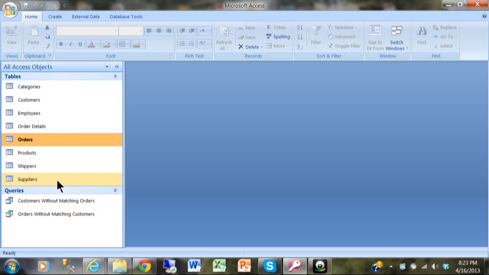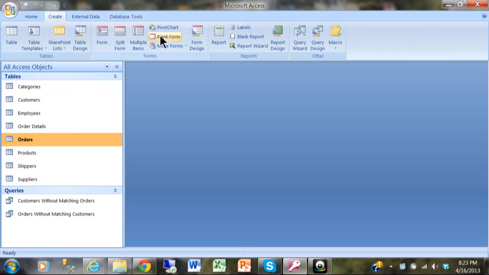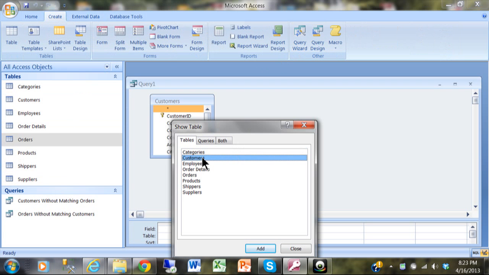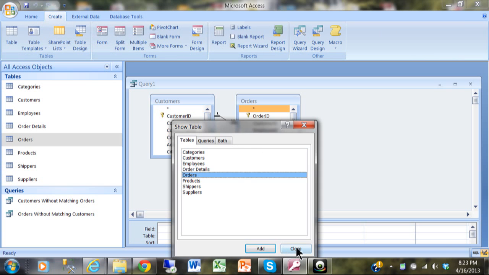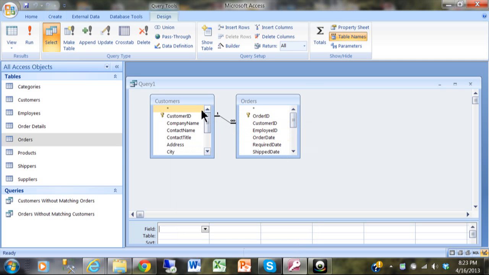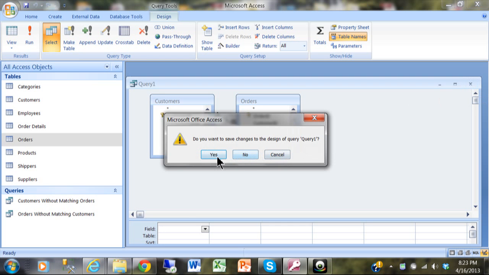Now let's make a query out of those two tables. I'm going to click on Create, and then Query Design. I'm going to use the Customers table, and I'll use the Orders table. Notice how it remembers that relationship that we set up at the database level. So that's why I like to go and do it in the database level, because that way it'll be remembered anytime we use those two tables in a query or a form or a report. So that should give you some good information about your table relationships here in Microsoft Access.